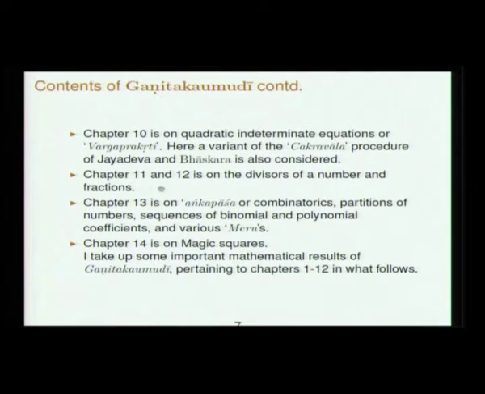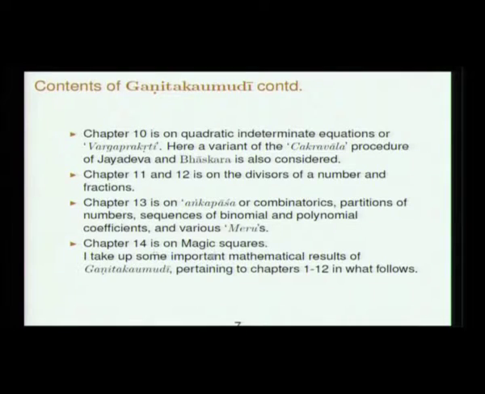Okay. So, then chapter 11 and 12 are on divisors of a number and fractions, and chapter 13 is called Ankapasha or combinatorics, partitions of numbers, sequences of binomial and polynomial coefficients, and various Merus. So, I will not be doing much, but a little bit I will do, but it will be done by others.